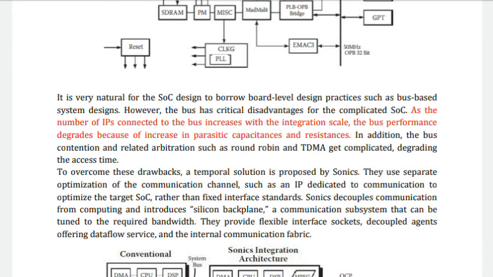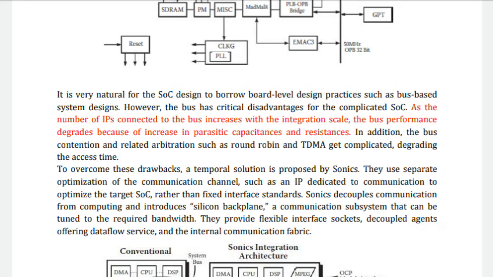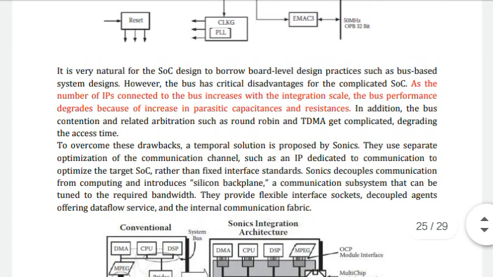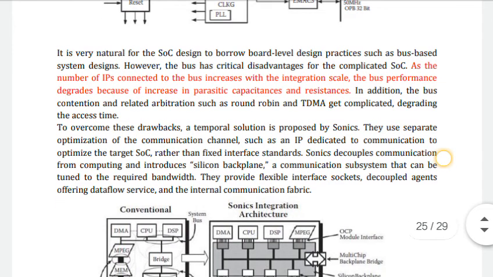It is very natural for system on chip design to borrow board level design practices such as bus-based system design. But the bus has some critical disadvantages. As the number of IPs connected to the bus increases with integration scale, the bus performance degrades because of the increase in parasitic capacitance and resistance. So already we know, if we add more components to the bus, it will degrade the performance.